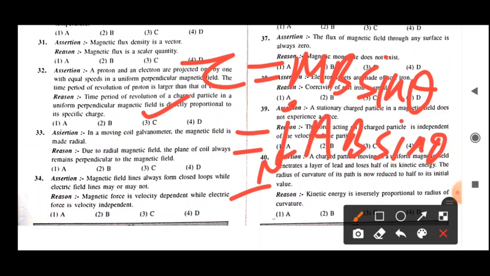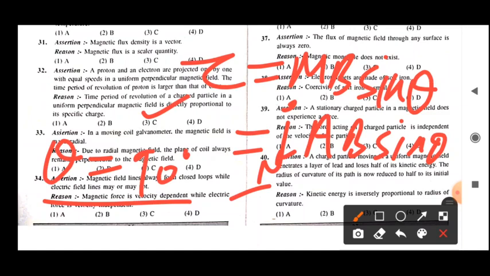And last factor you can see, that is theta. So theta is maximum here for 90 degree, as sine 90 is 1. So for that one, torque will be maximum. So if theta is kept as 90 degree, then that time the magnetic field is known as radial magnetic field.